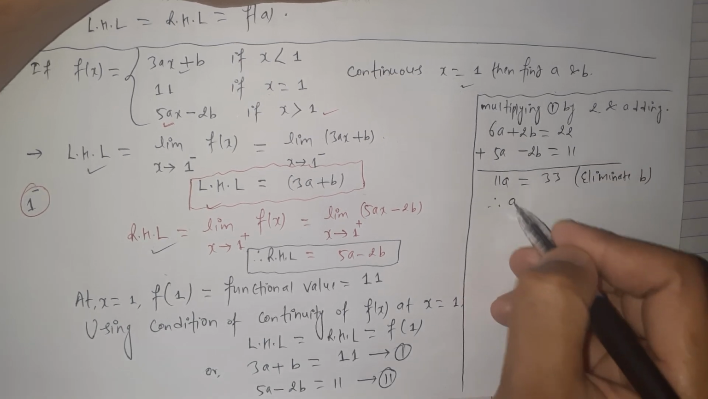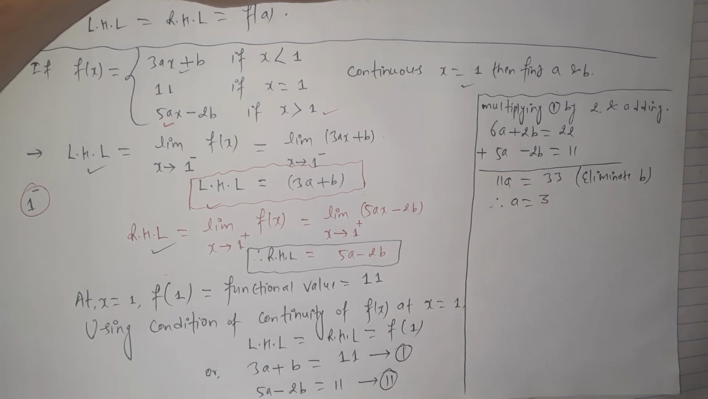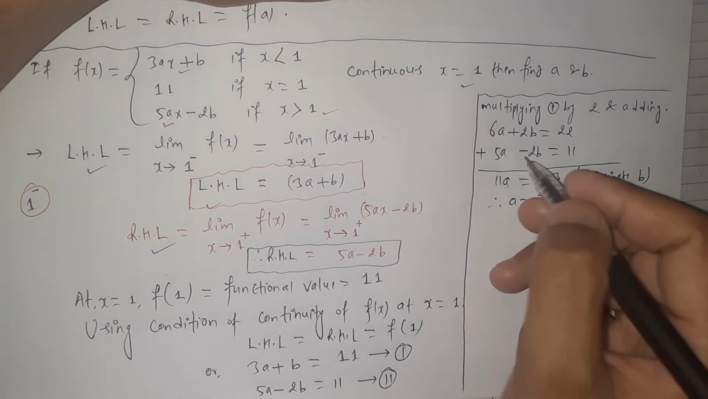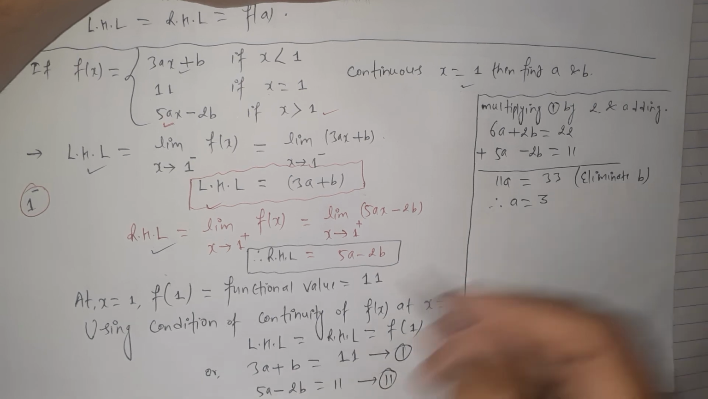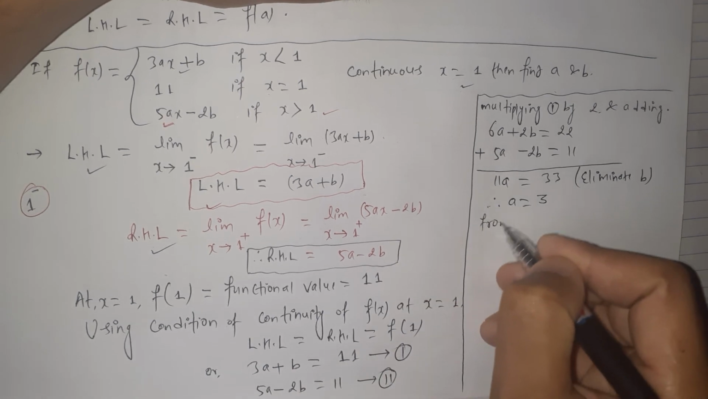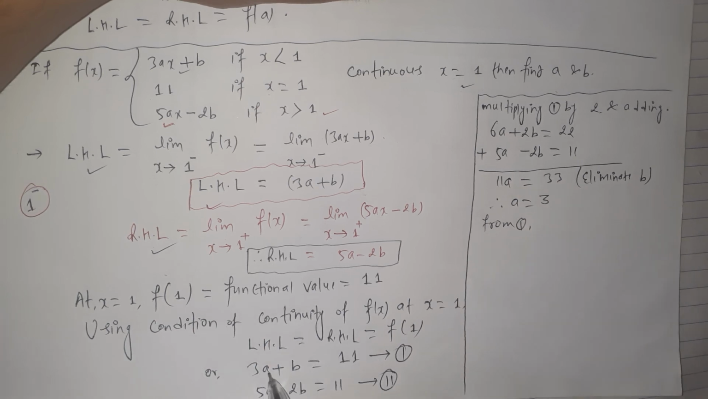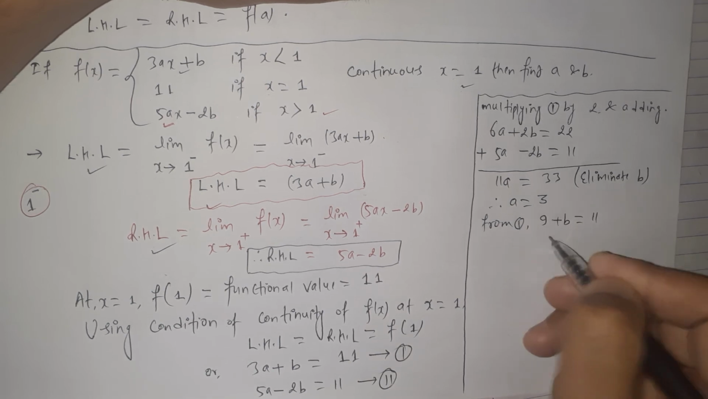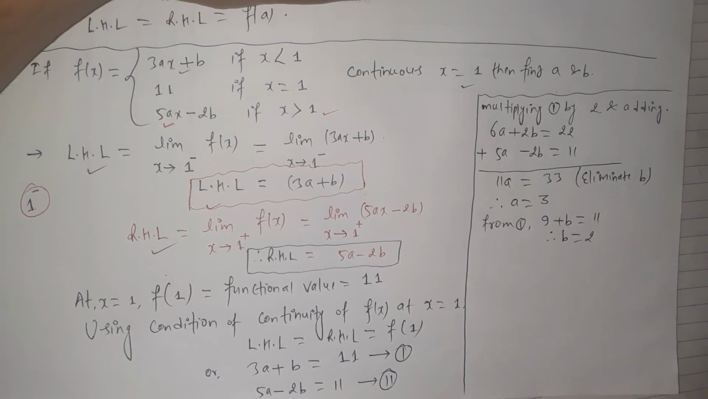Therefore, the value of a is calculated: 33 divided by 11 gives just 3. The value of a is 3. Now we can use any equation to get the value of the remaining variable b. Let's take equation 1, which is 3a plus b equals 11. Here a is 3, so 3 times 3 gives 9 plus b gives 11. Therefore, the value of b is 11 minus 9, which gives 2.